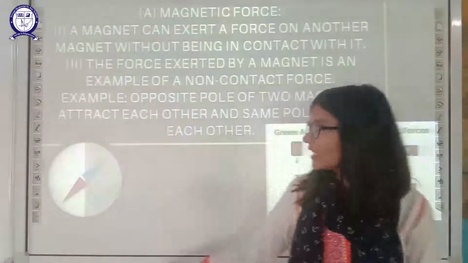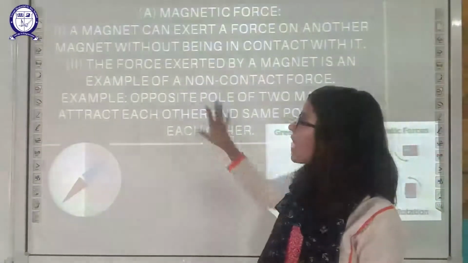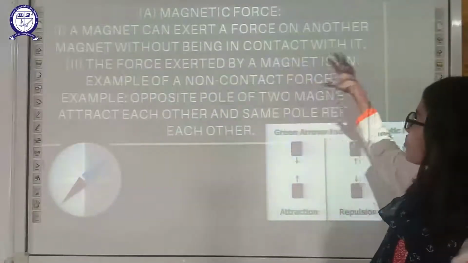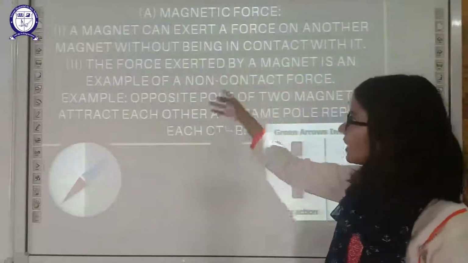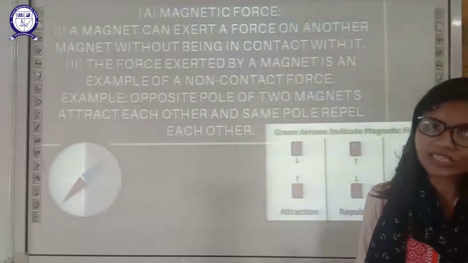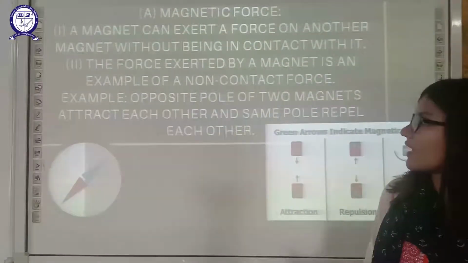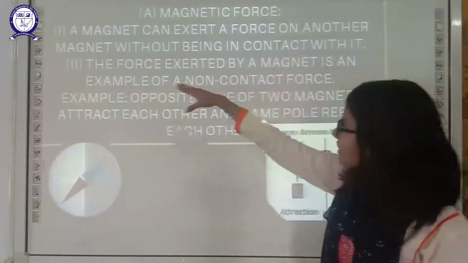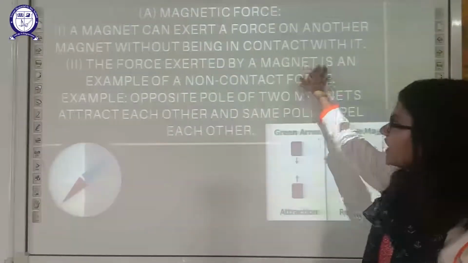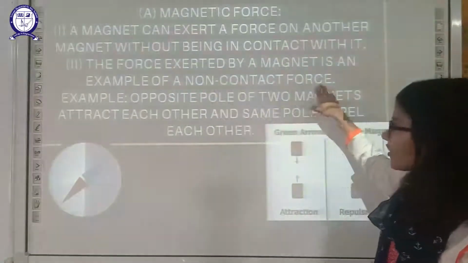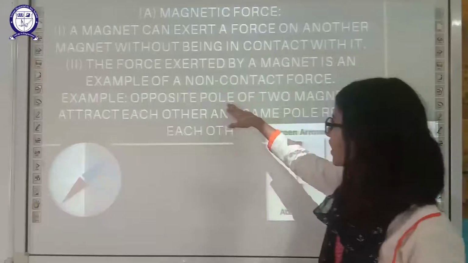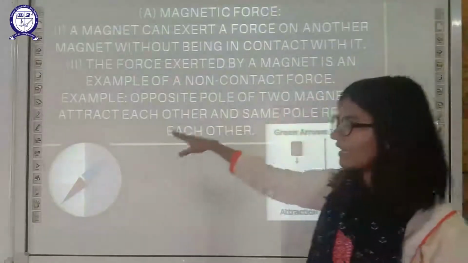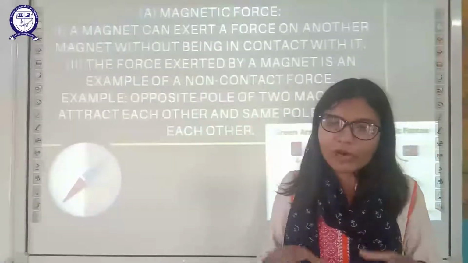Very firstly, we will take magnetic force. A magnet can exert force on another magnet without being in contact with it. So this is a non-contact force. The force exerted by a magnet is an example of non-contact force. For example, the opposite poles of two magnets attract each other without being in contact.